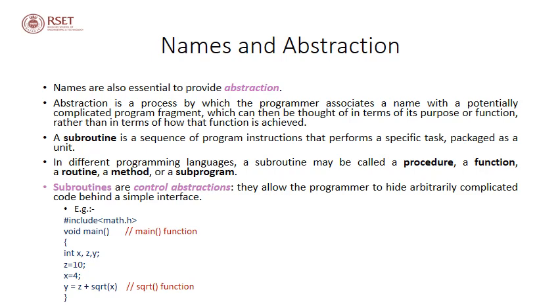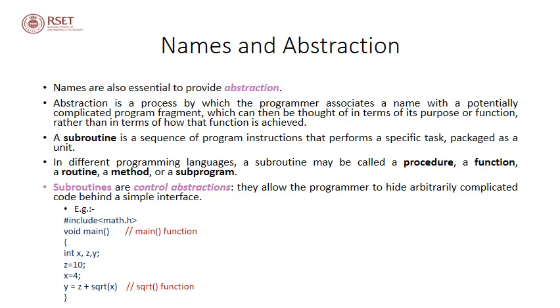A subroutine is a sequence of program instructions that performs a specific task, packaged as a unit. In different programming languages, a subroutine may be called a procedure, function, routine, method or a subprogram. So subroutines allow the programmer to hide arbitrarily complicated code behind a simple interface.